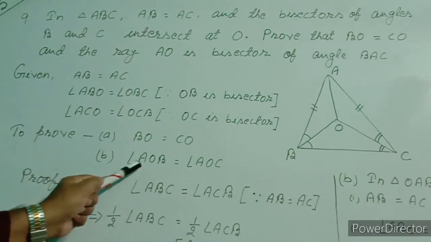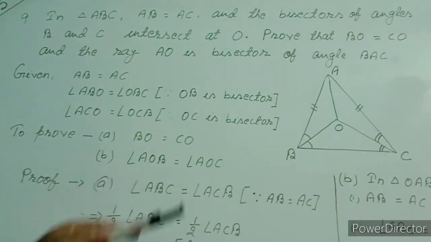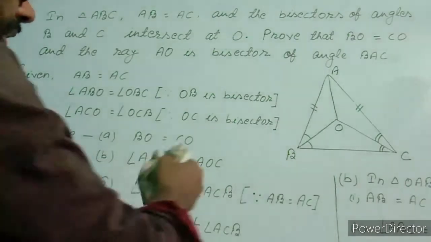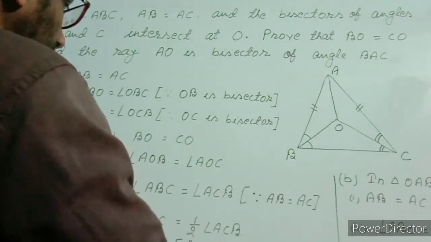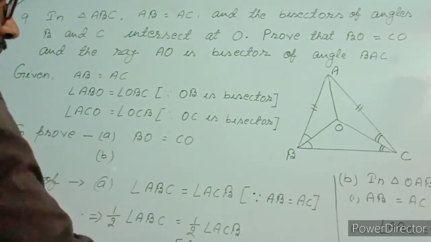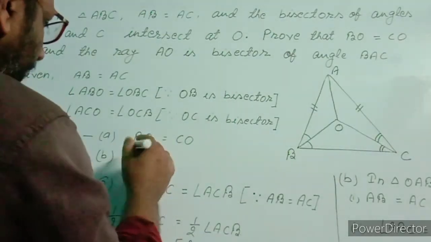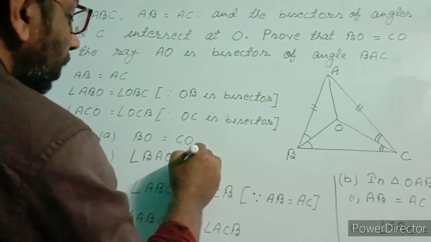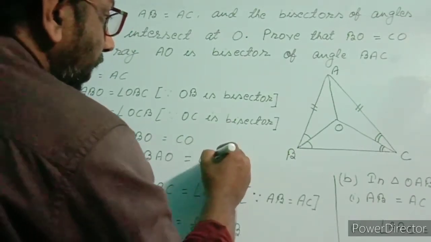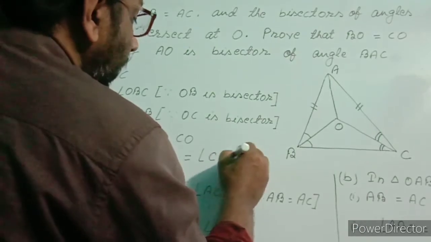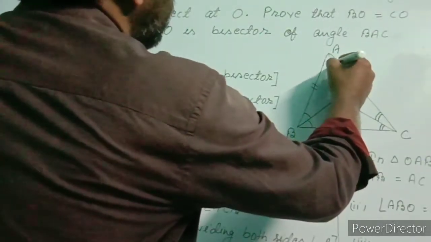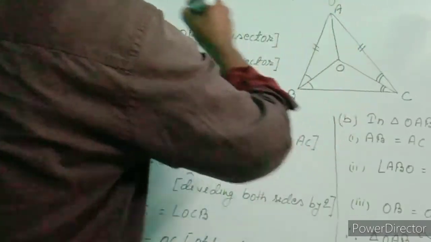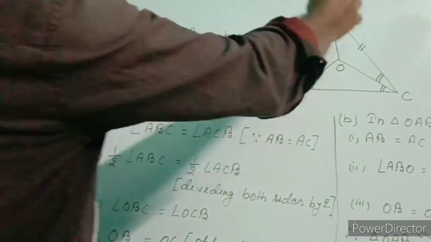So here we have to write angle BAO is equal to angle CAO. Means this angle will be equal to this angle if AO is bisector of angle BAC.